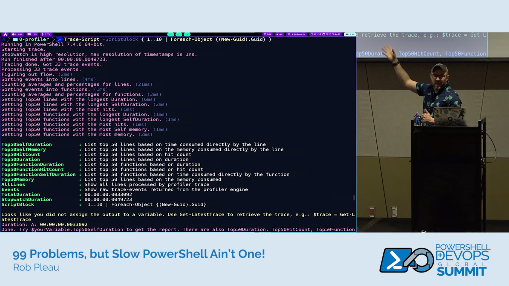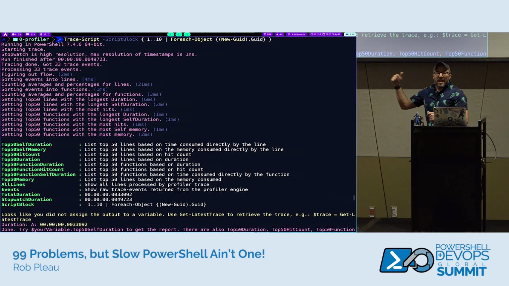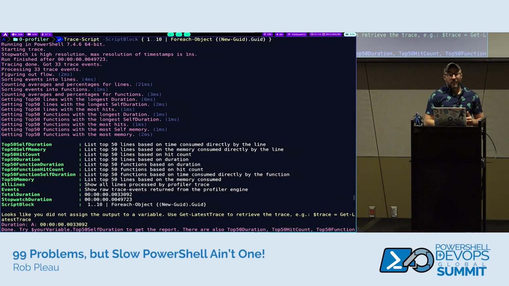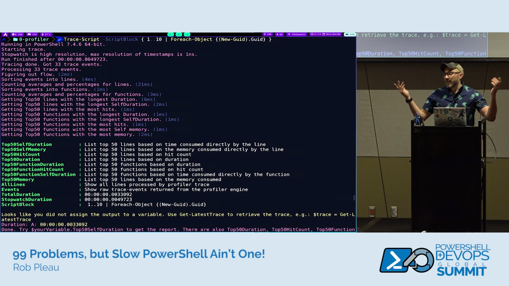This kind of verbose output in the magenta is where you're going to see just the trace start, some of the timing around it, like the wall clock time, the actual processing time, how many trace events there were, kind of analogous to a hit count, which you'll see in some of the output. And you have these variables that get defined when you save the trace into a variable, like Top50SelfDuration, Top50Memory. We're mostly going to be looking at duration and self duration today, but if you had, say, some code and you were worried about memory optimization, those variables have that information. So you can see what parts of your code might be using more memory than other parts. If you're maybe writing something for a Raspberry Pi, I don't know.